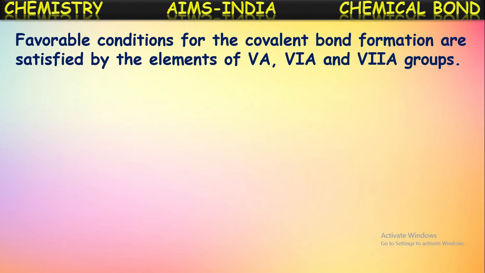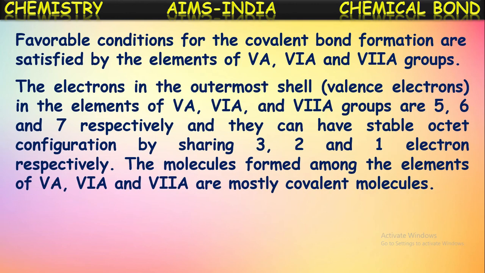They also have greater electronegativities and ionization energies compared to the remaining elements in the periods, because they have a very small size, and hence these elements have a greater tendency to form covalent bonds.